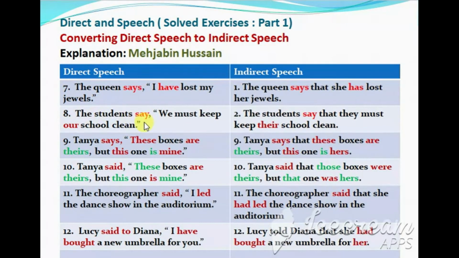The students say, "We must keep our school clean." The students say that they must keep their school clean. Now you can see in both these sentences, the reporting verb is in the present tense. Therefore, when you change these direct speeches to indirect speech, the tense remains the same. The tense does not change.